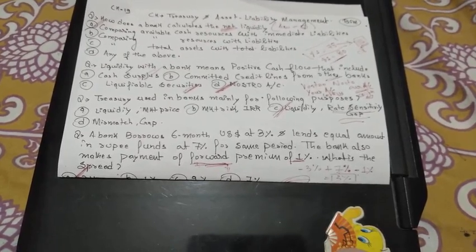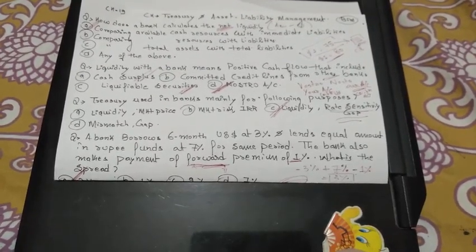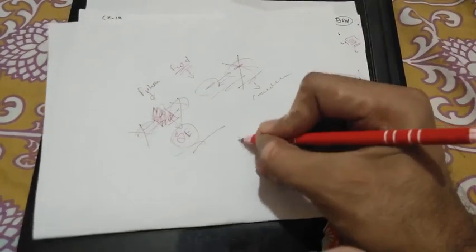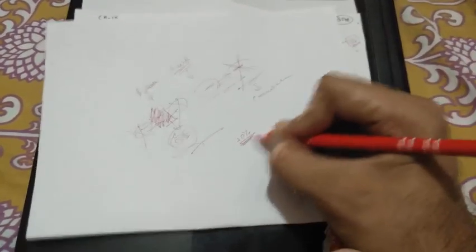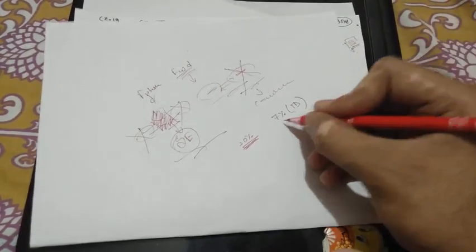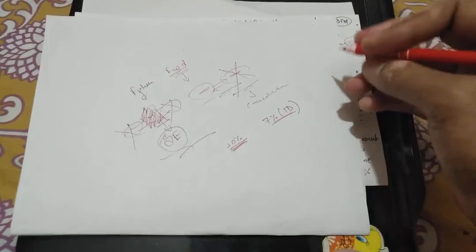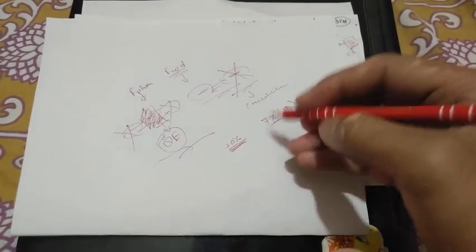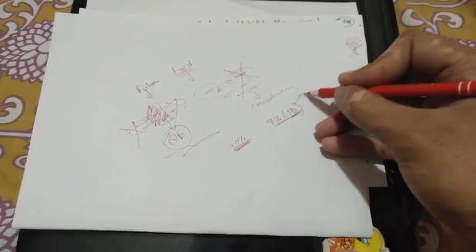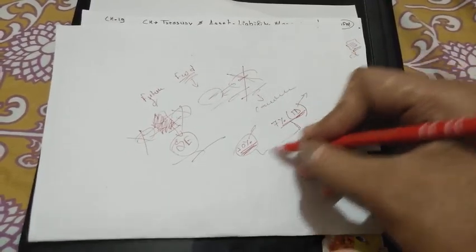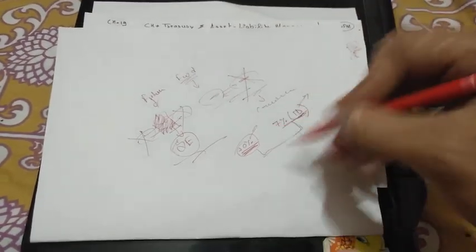And what is the purpose of this ALM? The main purpose is to manage spread. What is the spread? Spread can be simply understood with an example: you have given a loan at 10% and you have taken a deposit at 7%, let's say a time deposit. Because in asset liability management we do not take demand deposits as well as current deposits into concern. So we take only time deposits on the liability side and all the loans on the asset side. Asset liability management is all about that only.